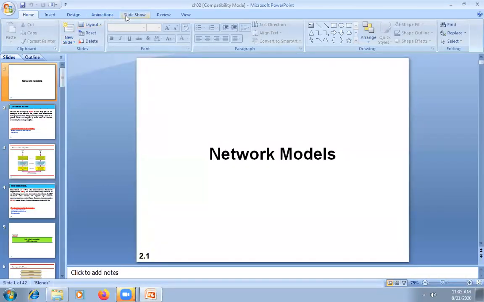Today we're going to discuss different network models, or network communication models. Strictly speaking, it is a communication model. There are several models of communication proposed by several organizations or agencies, but two of them are very popular and commonly used in the industry.